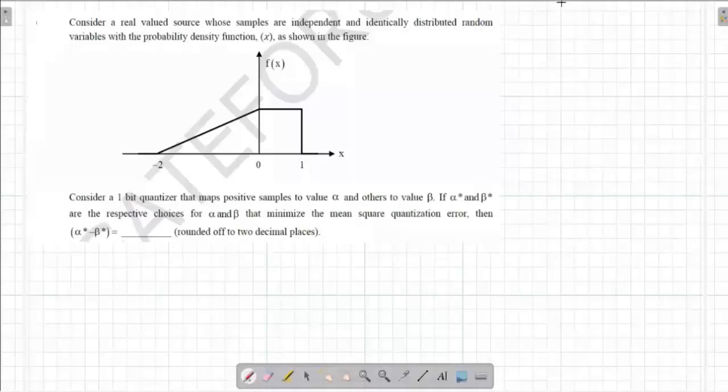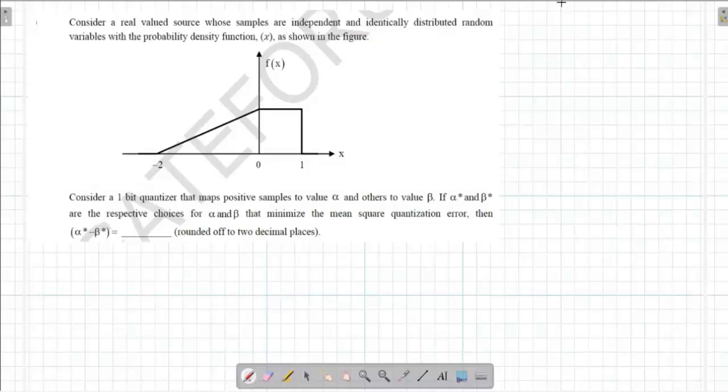Consider a real valued source whose samples are independent and identically distributed random variables with probability density function as shown in the figure. Consider a one-bit quantizer that maps positive values to alpha and other values to beta. That means negative values to beta. If alpha star and beta star are the respective choices of alpha and beta that minimize the mean square quantization error, then alpha star minus beta star is equal to how much? So we have to basically find the alpha and beta star. So if we get those values, taking a difference and getting the answer is possible.